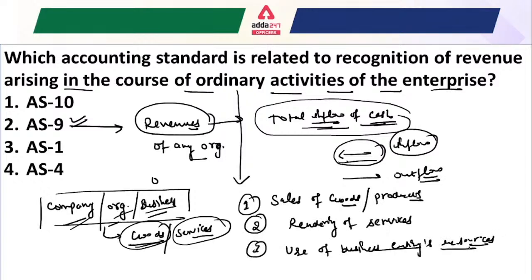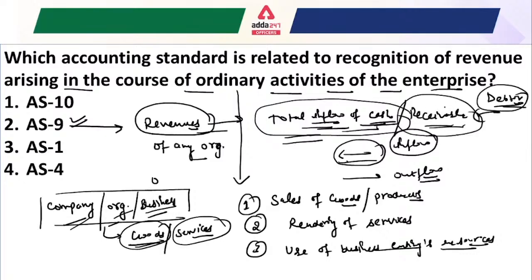Whatever the use of business entity resources, that is understood as an ordinary activity of the enterprise. The important thing to understand is that revenue is the total inflow of cash, and any receivables like accounts receivable, bills receivable, trade receivable. That means the amount that we have to receive from our debtor, to whom we provided the goods or services. So the total inflow of cash and receivables is understood as revenue.